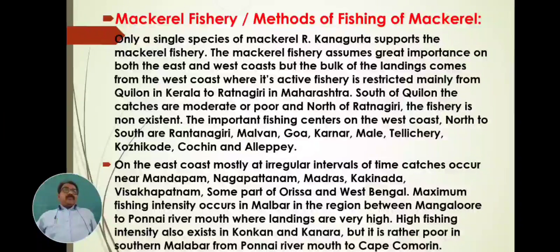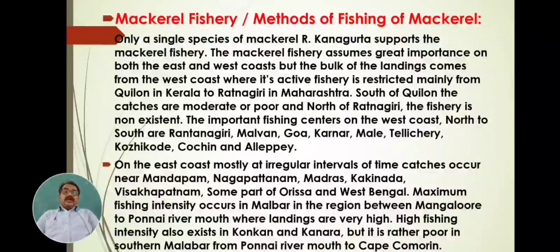Remember, the fishing center where maximum fish are caught is between Mangalore and the Punnai river. Between them, fish are caught in large, maximum quantities.